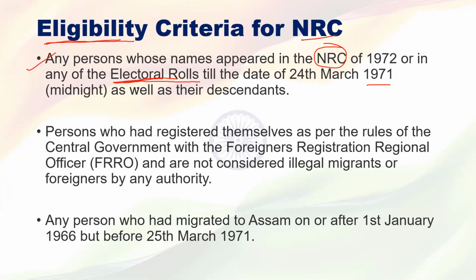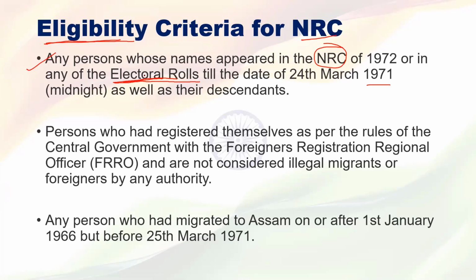Understood? Second thing, simple. What was that first eligibility? Any person who migrated to India before 1971, and that person's name appeared in the NRC, plus in the electoral rolls. Then a person who migrated to India before 1971 and whose fathers' names also appeared in the NRC as well as the electoral rolls will get the citizenship of India.